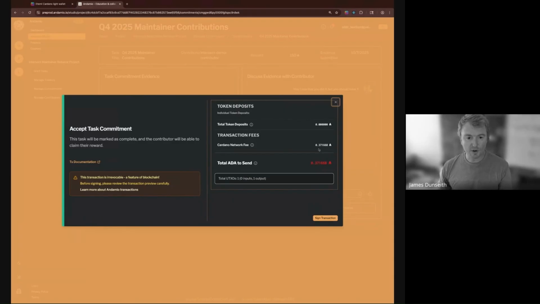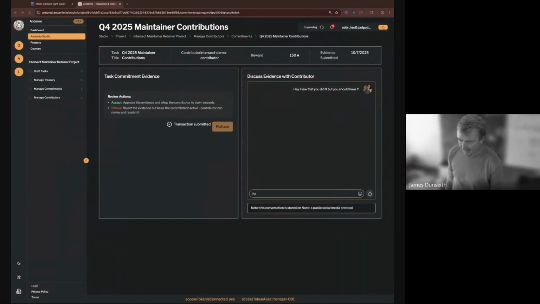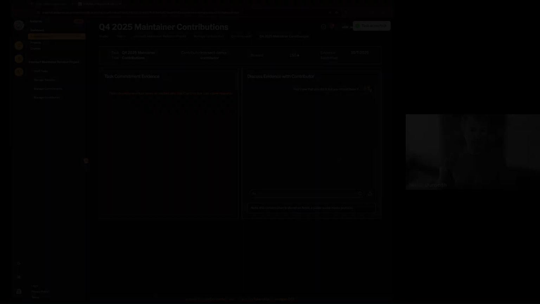This is once again, there's only a Cardano transaction fee here. No funds are yet moving. I can sign this transaction. And for clarity, when we say no funds are yet moving, they're still locked within the escrow that you referred to earlier. Exactly. All I'm doing now with this transaction, and this goes to the question about, is this a push or pull system, right? All I'm doing with this transaction is I'm saying, yes, the evidence is good. The contributor can claim this reward.